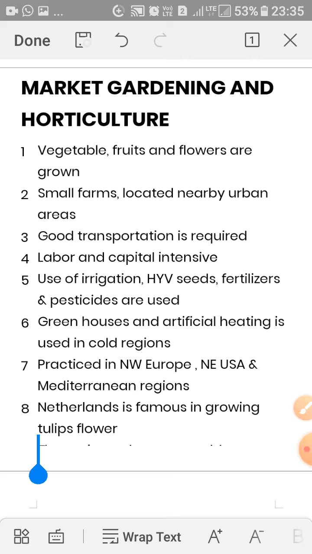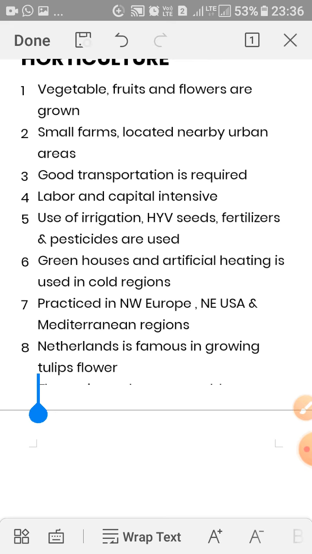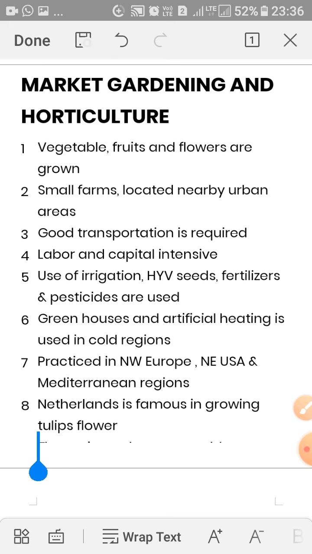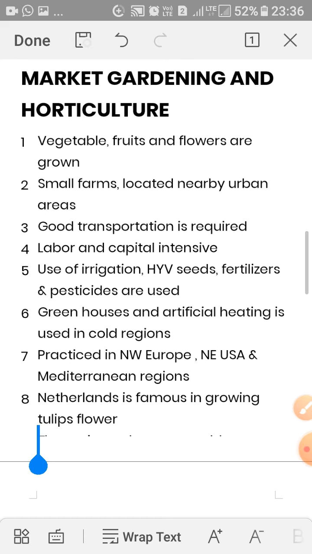It requires good transportation, because these are perishable things, like fruit, vegetables and flowers, which means they can go to waste easily, so it requires good transportation facilities. It is labor and capital intensive for growing, plowing and all these kinds of work. Irrigation, HYV seeds, fertilizers and pesticides are greatly used in this kind of agriculture. Greenhouses and artificial heating are used in the cold regions.